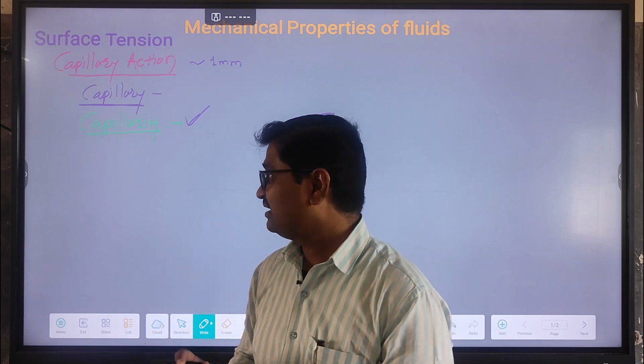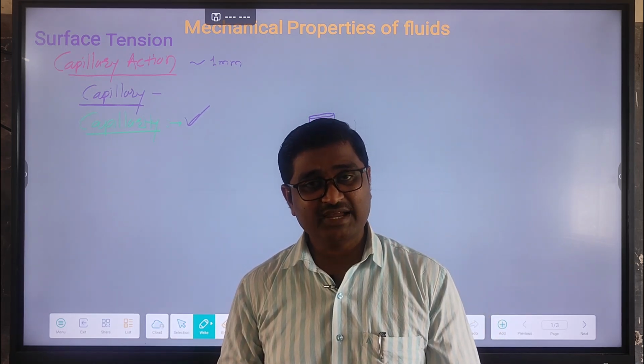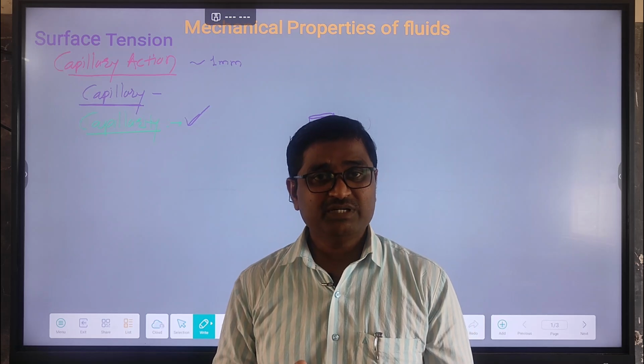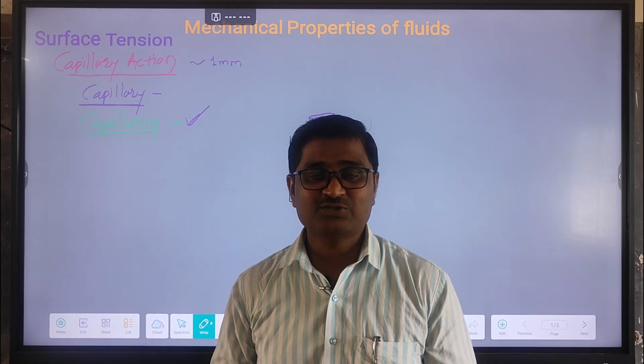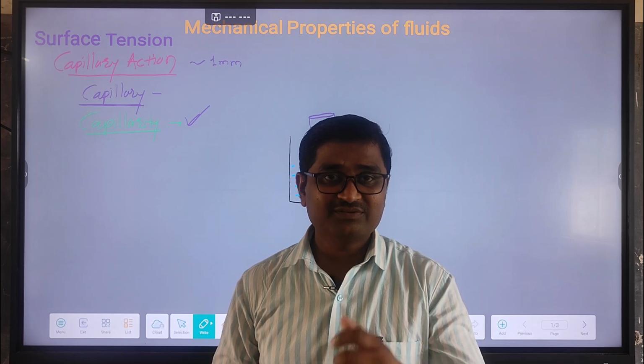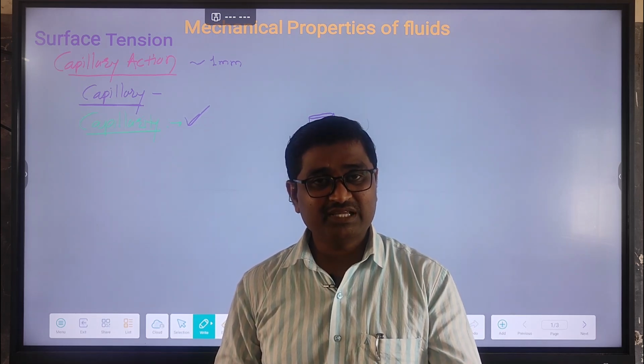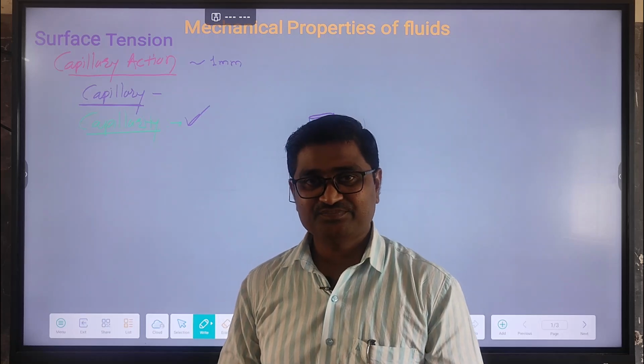You get it clear? Now, a cloth or rug soaks up water. This is also capillary action. A sponge soaks up water. This is also capillary action. Water rises up to the topmost leaves of a tree. This is also capillary action. Blotting paper absorbs ink. This is also capillary action.